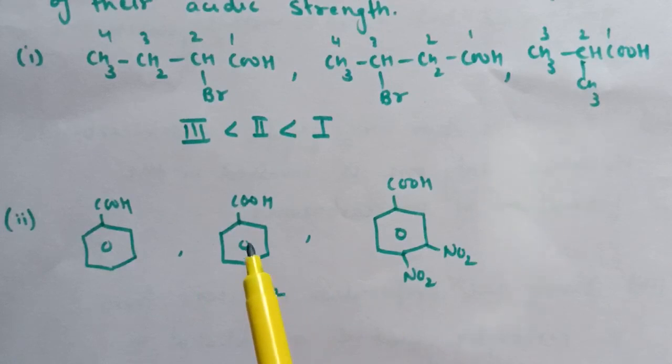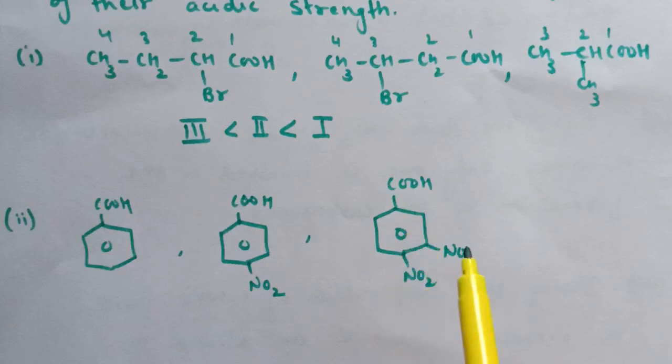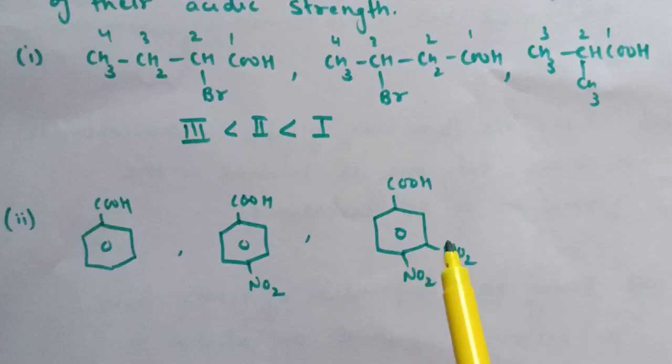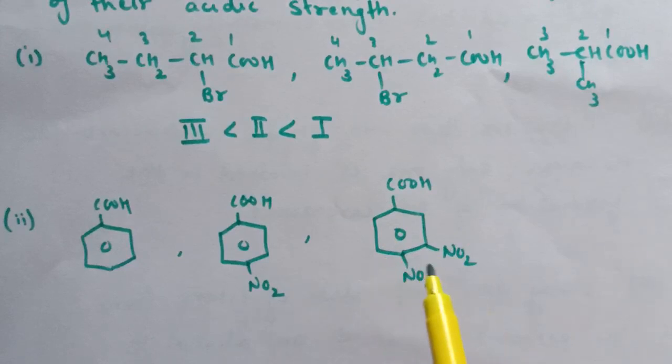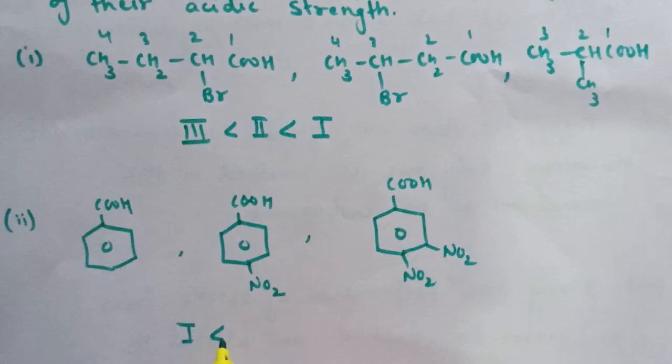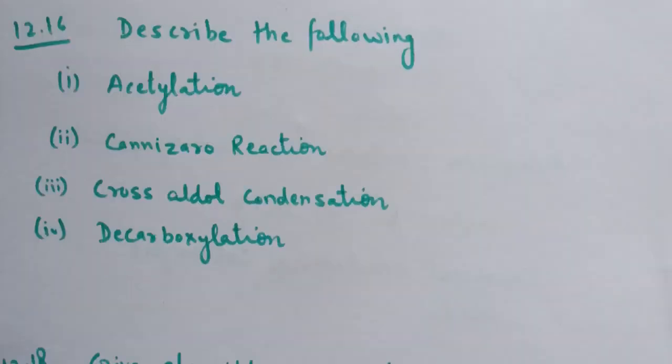Now here in the second acid only 1 nitro group is there, whereas in third compound 2 nitro groups are present. Therefore the effect will be more, and the acidic strength of this acid is maximum among these 3 acids. So the increasing order is first is least acidic, then second, and the third is most acidic.